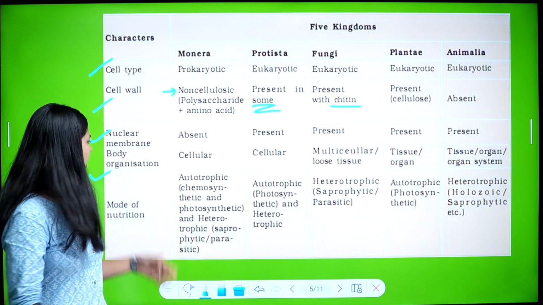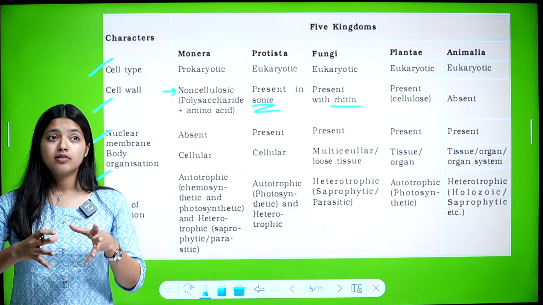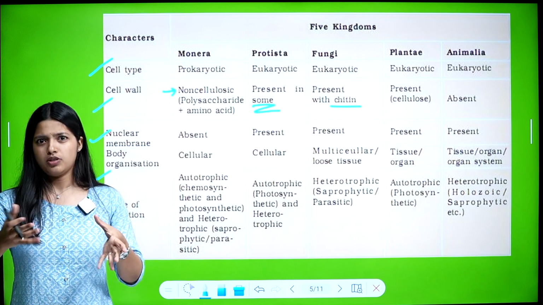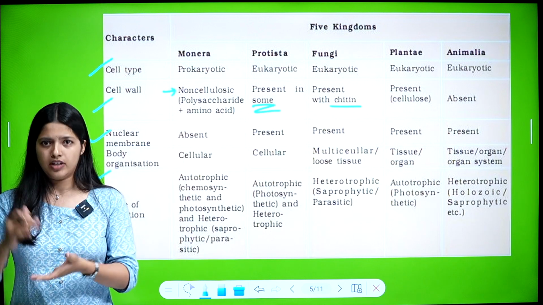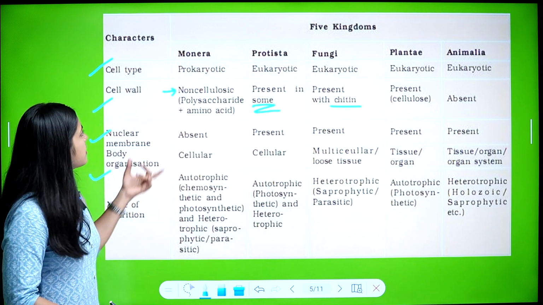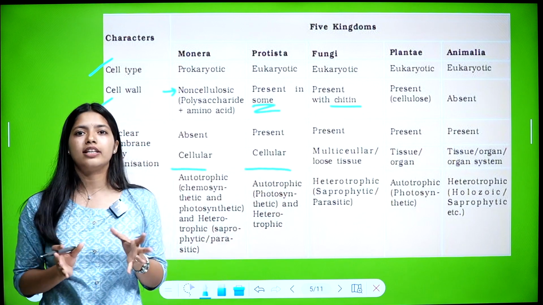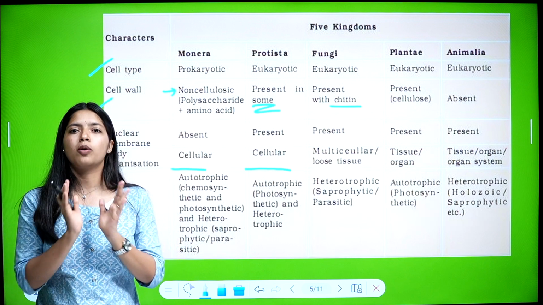And then body organization. Body organization means what their body is made of. Is it just cells, or tissues, or organs, or organs together forming an organ system? In Monera and Protista, it is cellular. That means a single cell represents their body. A cell alone forms a body.